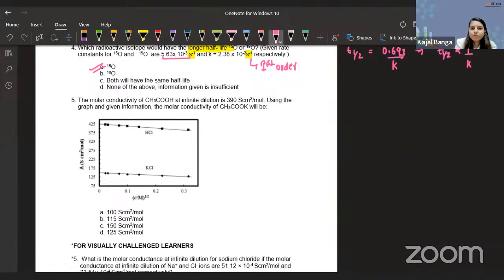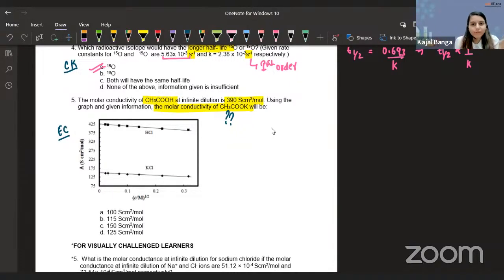Another interesting question, the fifth one, guys. The molar conductivity of CH3COH at infinite dilution is given to me as 390, and there is a graph given to me. Based on this information and the graph, we have to calculate the molar conductivity of CH3COK. Interesting question, called Kohlrausch's law. The previous question was chemical kinetics, CK, and this one is electrochemistry, EC. Chalo, let's move on to this question.